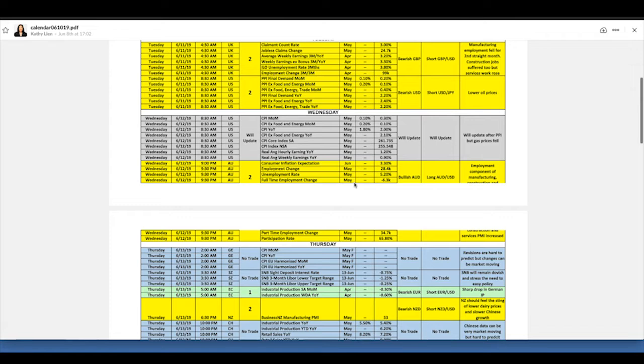And that could provide a little bit of a boost to the Aussie, because remember, the primary reason why the RBA is not nearly as dovish as everybody wants it to be is that despite all the slowdown in all of the major sectors of the Australian economy, housing, mining, corporate profits, all those things have been negative last month, the one big offset is that jobs continue to be generated. If we remain positive on the job front, that should be relatively bullish for the Aussie as we go forward.